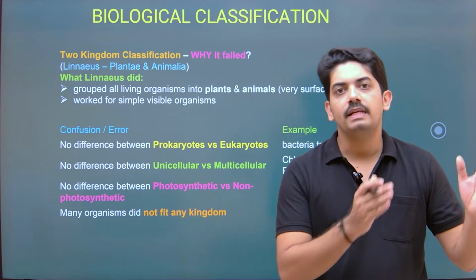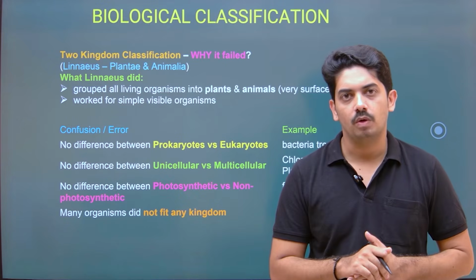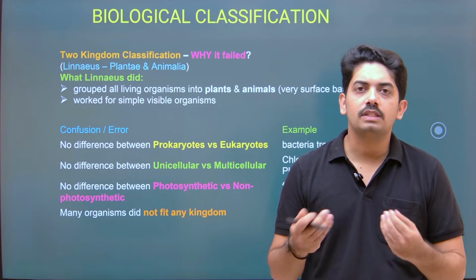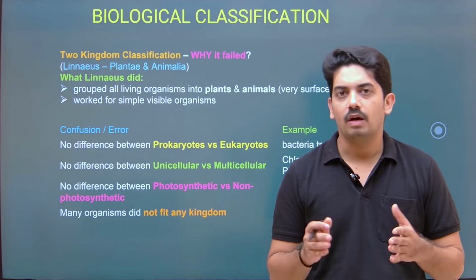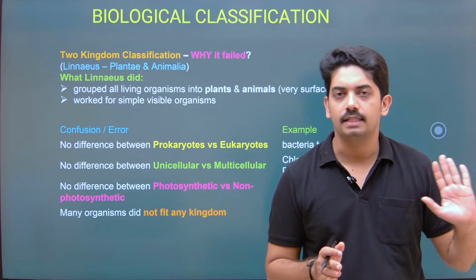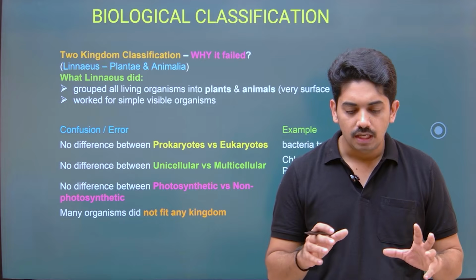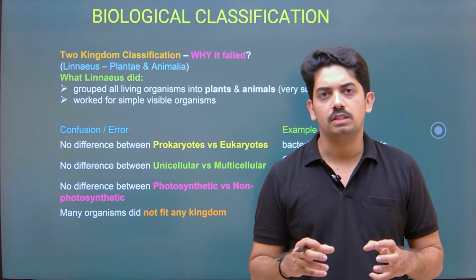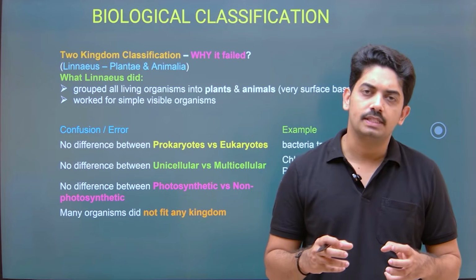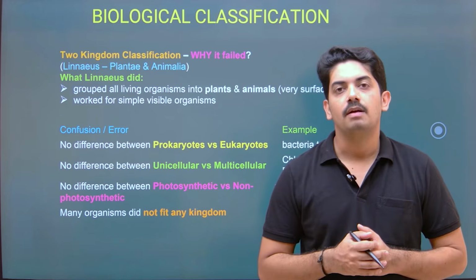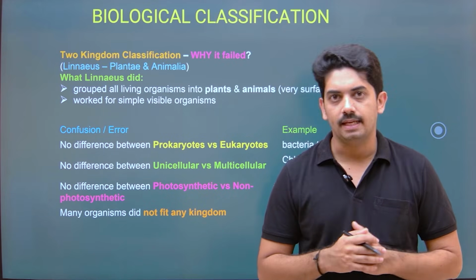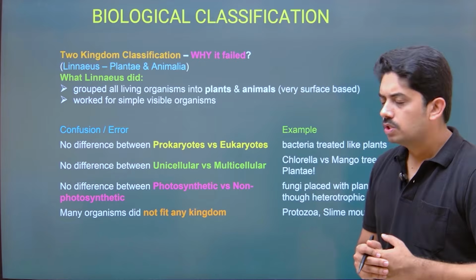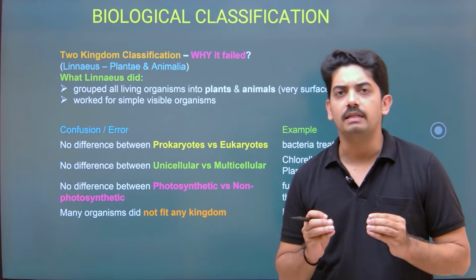They are all placed under Plantae. And organisms without a cell wall are placed under Animalia. So that was a crude idea, but a scientific approach towards the classification system by Carolus Linnaeus. This system has some limitations.